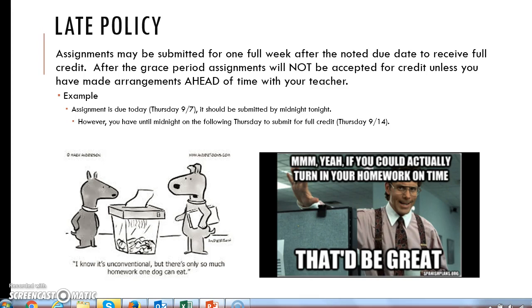The late policy for this class goes as follows. All of your assignments need to be turned in on the due date. You do have a little bit of wiggle room, and assignments may be submitted for 1 full week after the noted due date to receive full credit. After that 1 week grace period, assignments will not be accepted for credit unless you've made arrangements ahead of time with your teacher. Make sure that you're turning things in on time. Don't live in that grace period. Just use it as a cushion if things come up.